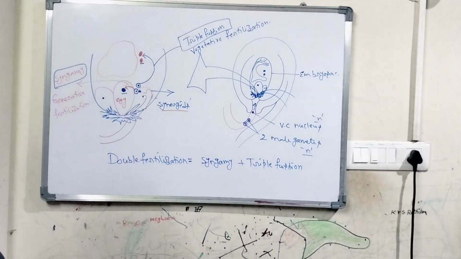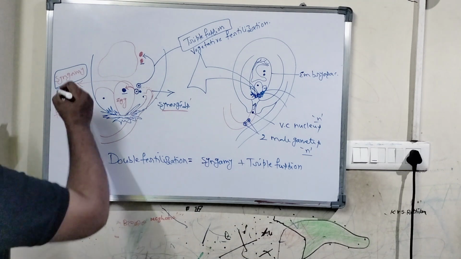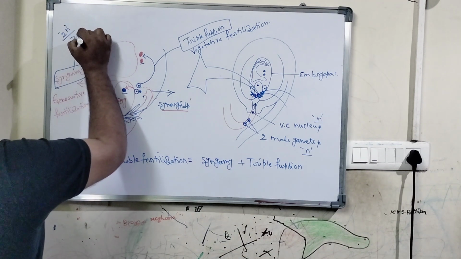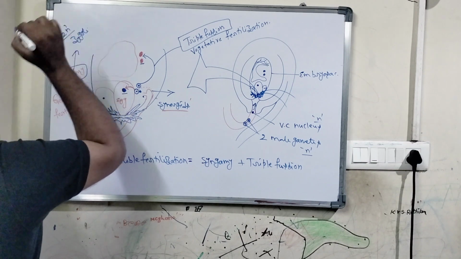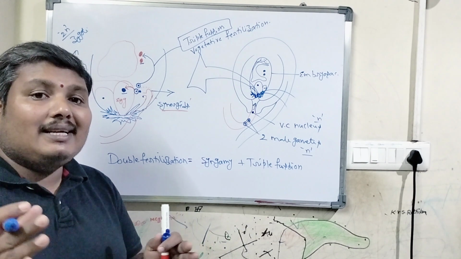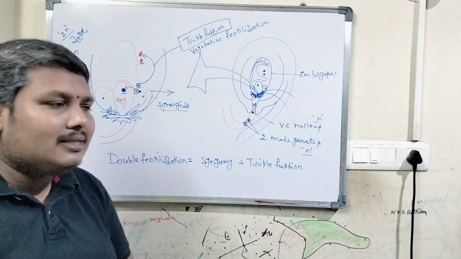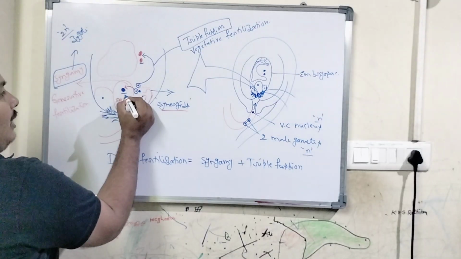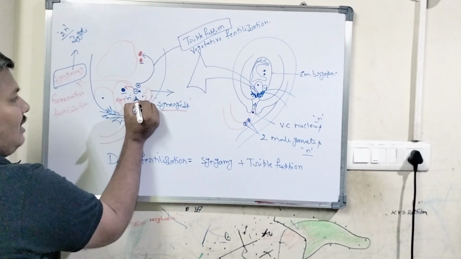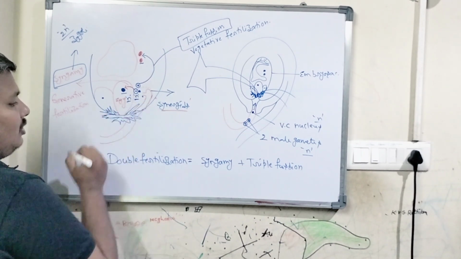The syngamy results in the formation of a diploid zygote. Why is the diploid condition here? Because the egg is haploid, and the male gamete is also haploid.